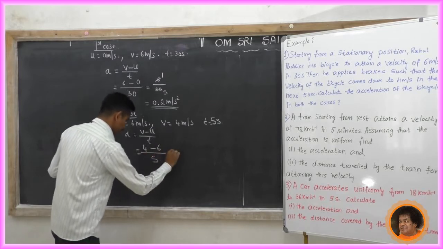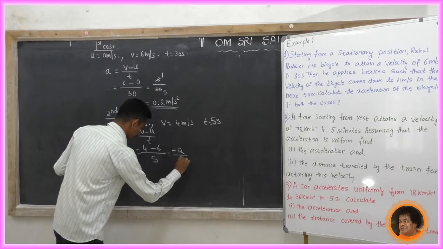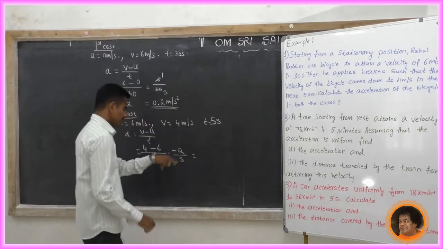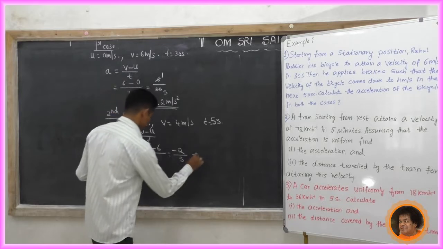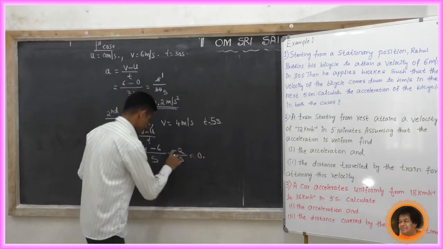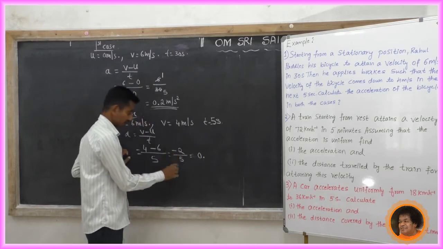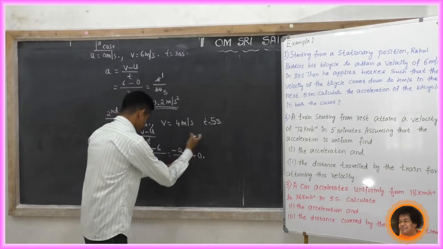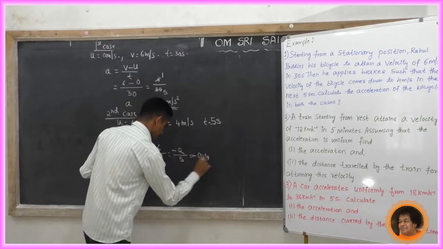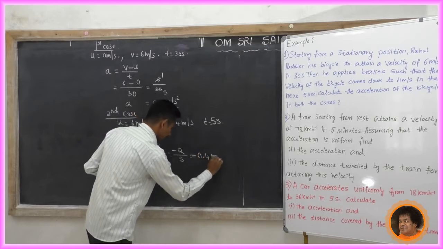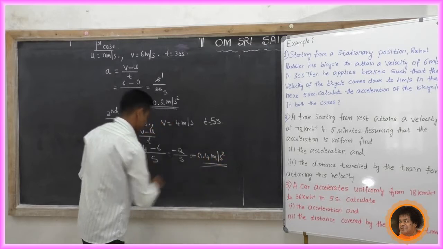4 minus 6, that is minus 2. Minus 2 by 5. Minus 2 divided by 5 does not divide, so put a point, and here it is minus. Why? Minus and plus, unlike signs, so it is minus. Now it becomes 20, 5 fours are 20, so minus 0.4 meter per second squared is the acceleration.